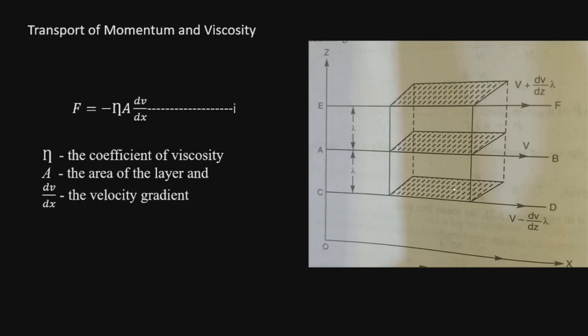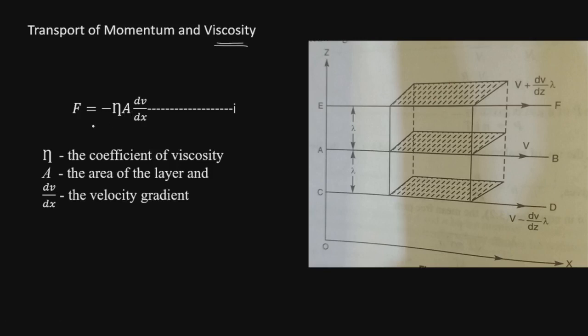This will give rise to relative motion of the layers, and because of this relative motion, the layer which is faster moving will impart momentum to the slower moving layer to bring about equilibrium of the state, and thus the transport of momentum gives rise to the phenomena of viscosity.